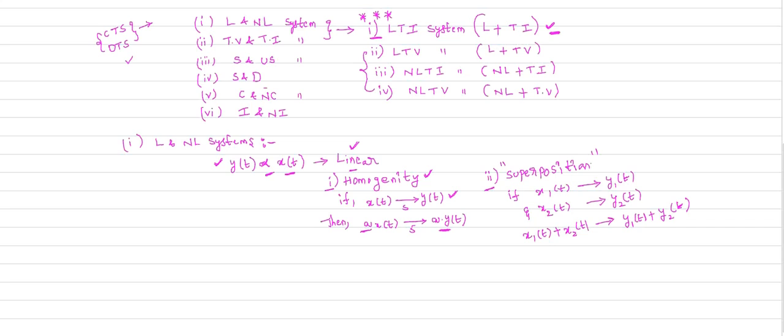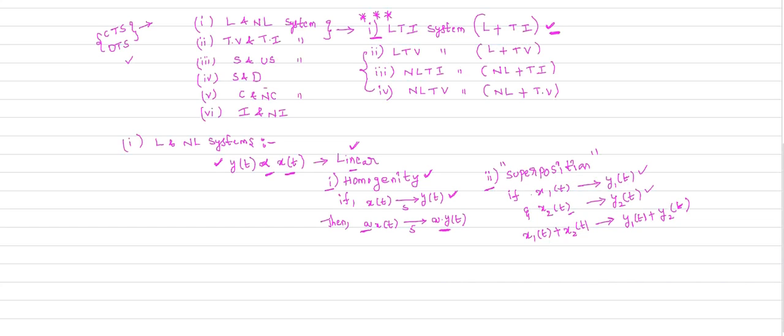So what is the principle of superposition? To explain it, let us consider two inputs. x1 of t is your input given to this system, and the system will produce the output y1 of t. If x2 of t is the input given to the system, it will produce y2 of t.